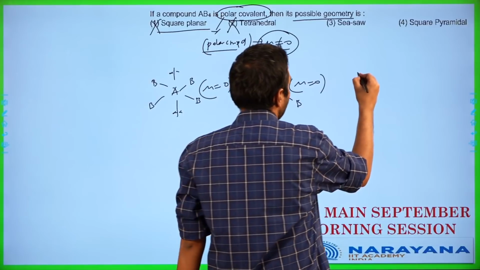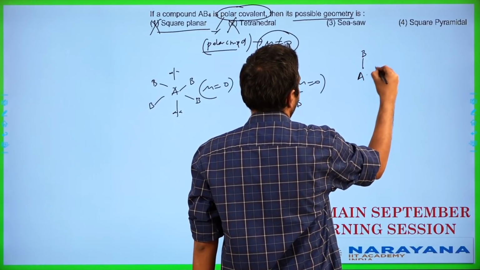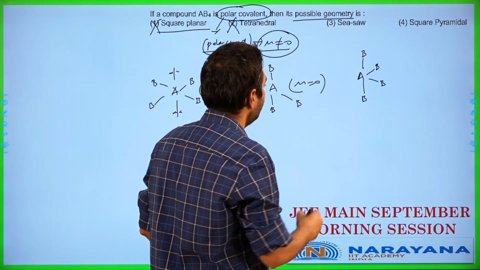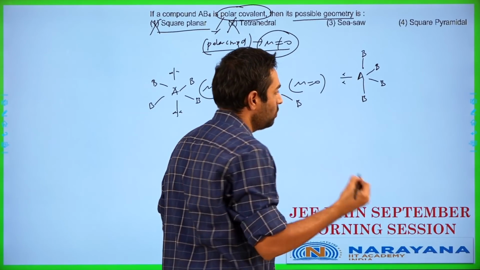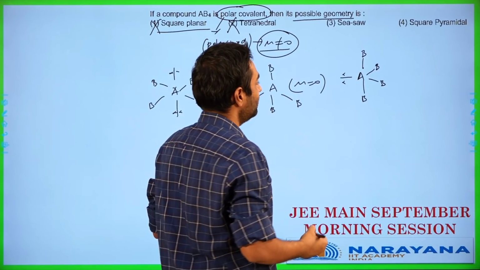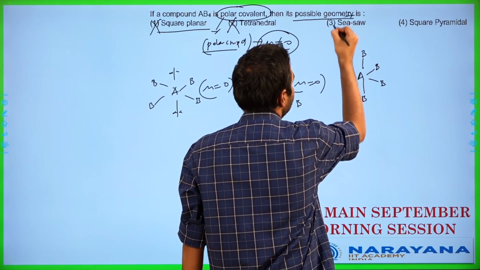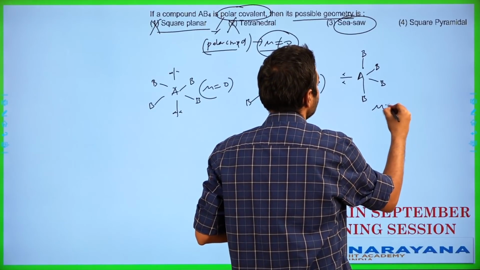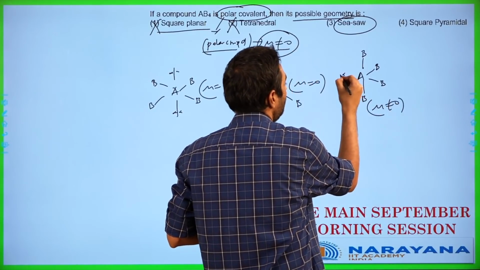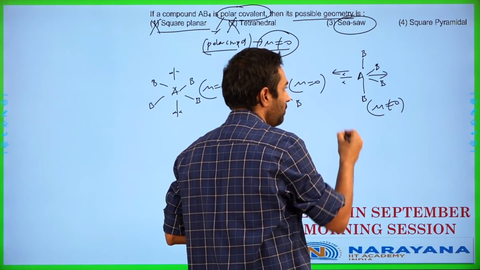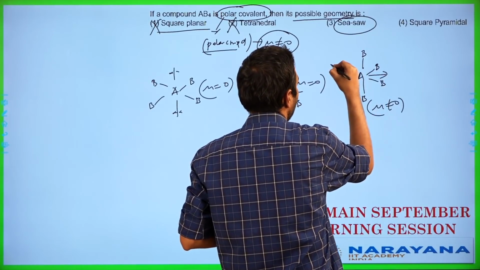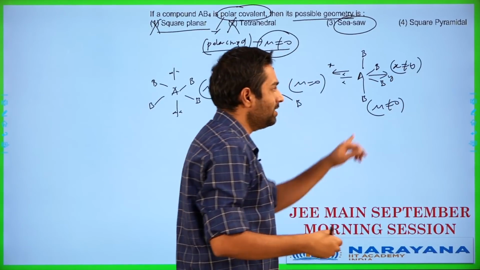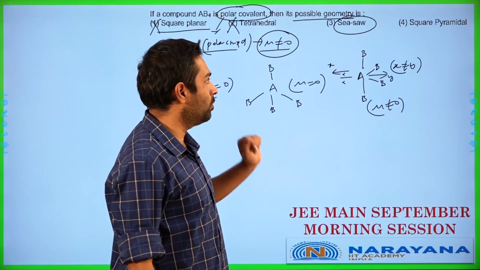Seesaw shape works like this. In this seesaw shape structure here, just like the first one, you will have a lone pair applicable over here at this location. When you have a lone pair like this at this location, this seesaw shape structure will definitely end up having a dipole moment, because you will not have the lone pair part getting cancelled by this part. These two are not going to be equal. Let me call this X, let me call this Y. X is not going to be equal to Y in this case. Dipole moment will not be equal to 0.